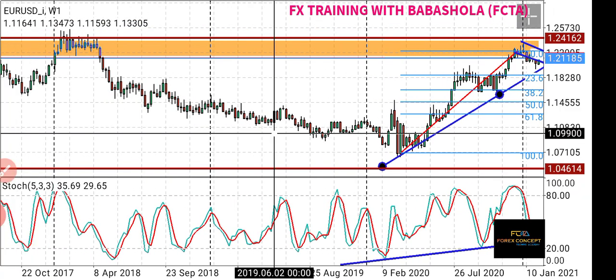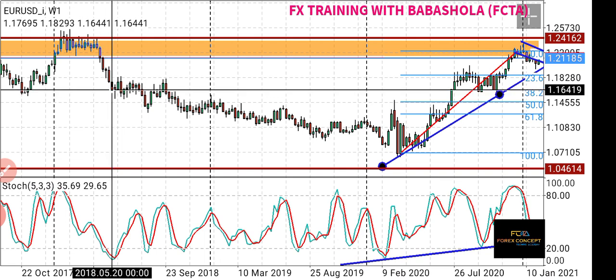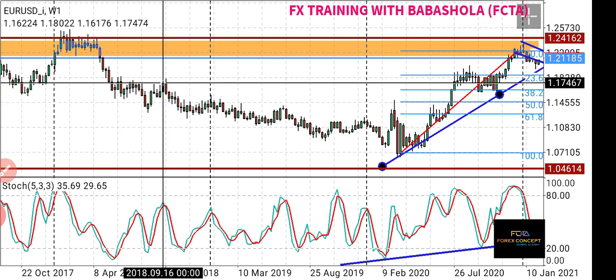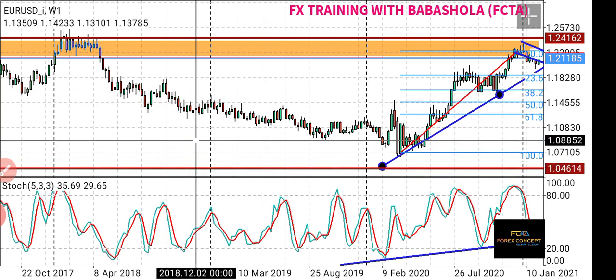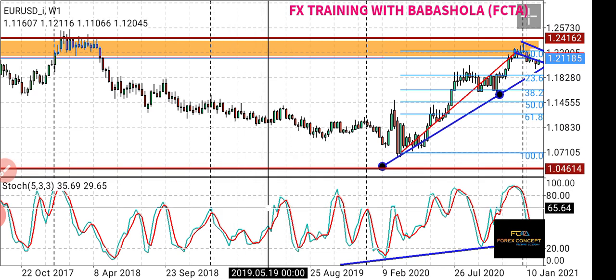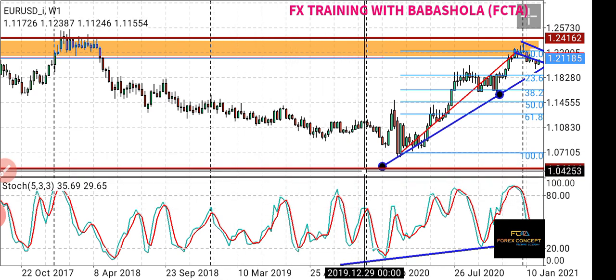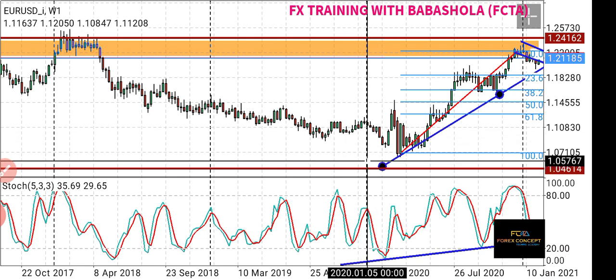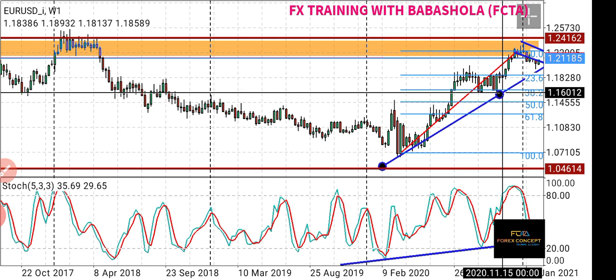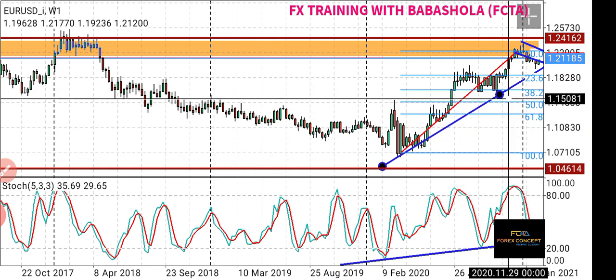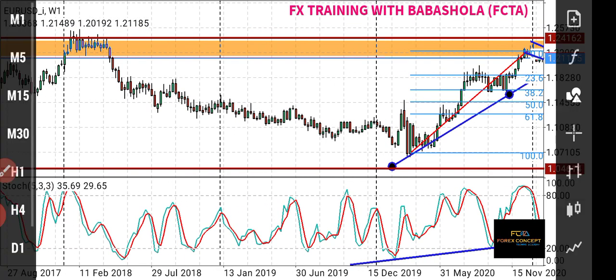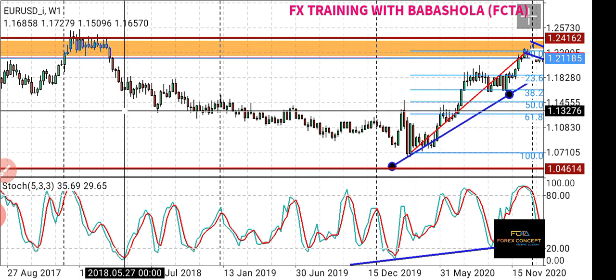It has been ranging since April 2018, can you see? April 2018 to February 2020, and then it peaked at high speed, the fuel was increased, and then we can see a very high volatility to the weekly resistance point, which is found at 1.24.